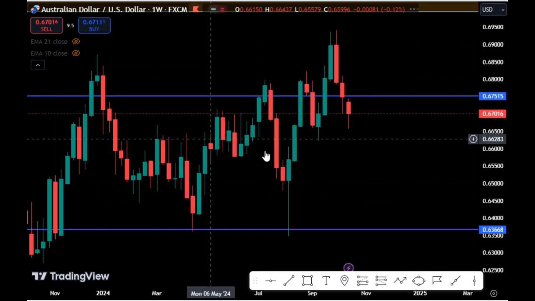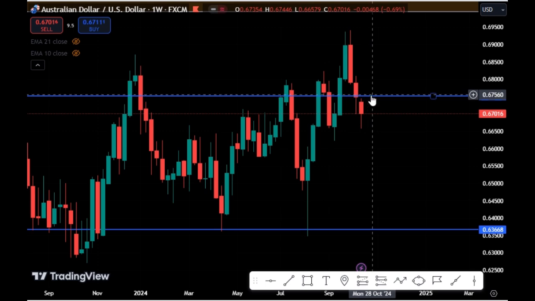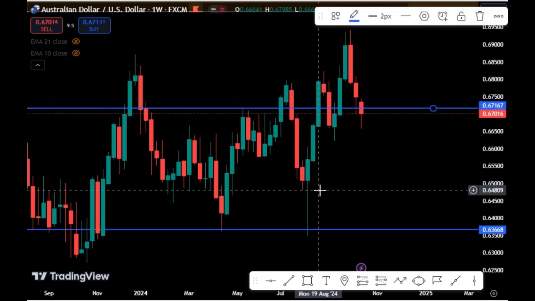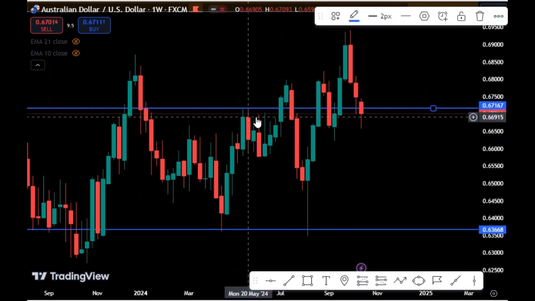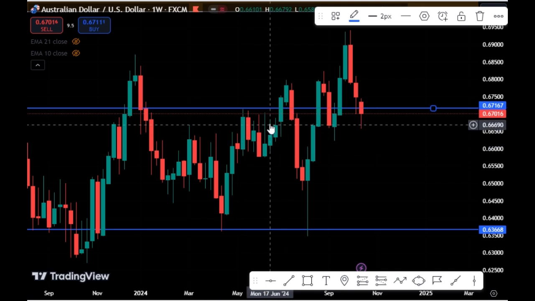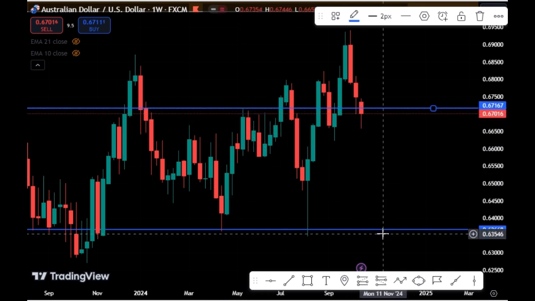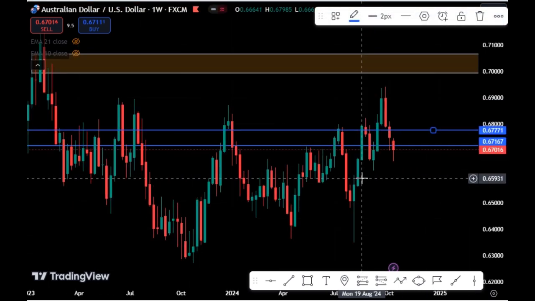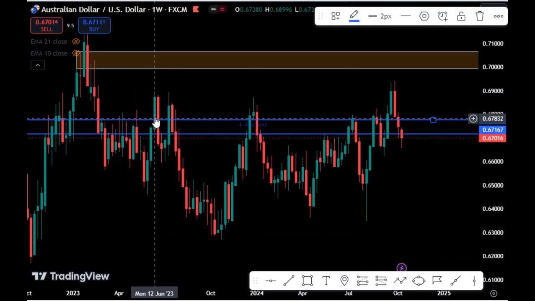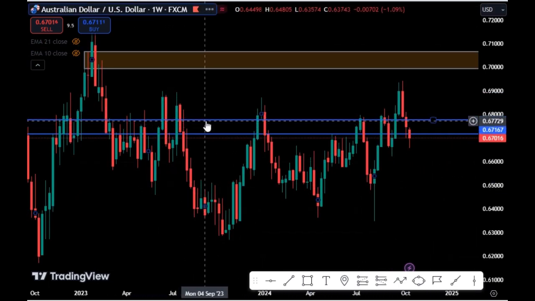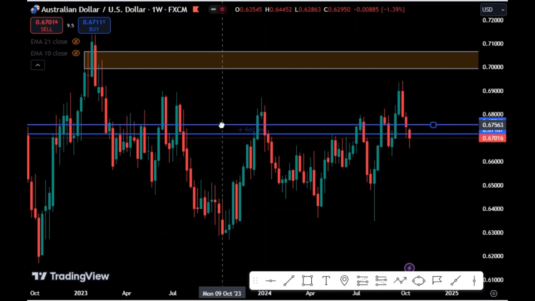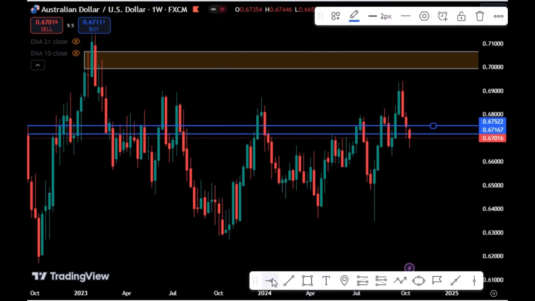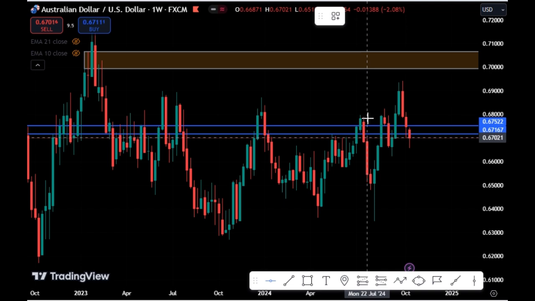On the weekly chart, Australia USD has converted this support into resistance. So long as price converted this support into resistance, we'll be looking at our area of supply, which is this level. We have a series of levels here as our area of supply. So long as we have these levels as our area of supply, we also have these levels as our area of supply too.